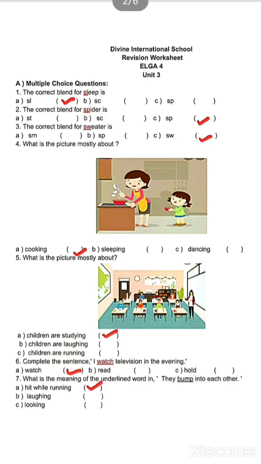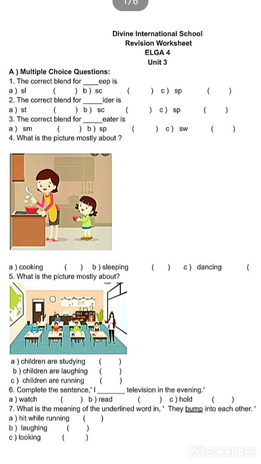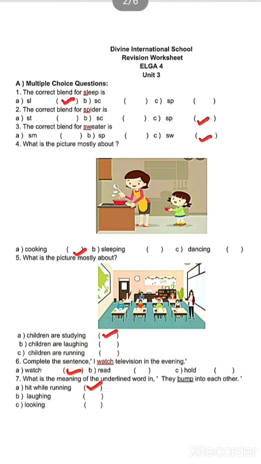So we will tick the spur blend. The next word is dash ATER: sm, spur, swar. Here the correct answer is swar and the word becomes sweater. So we will tick the swar blend.